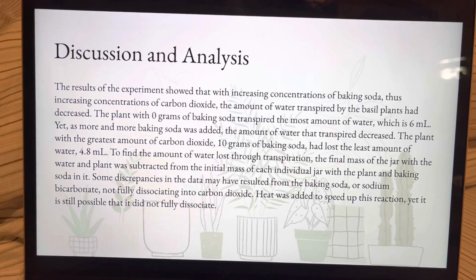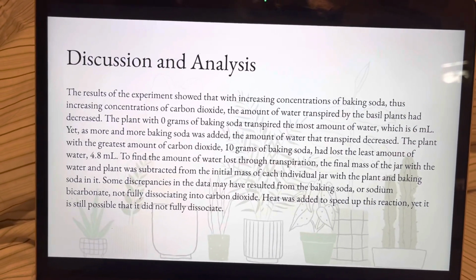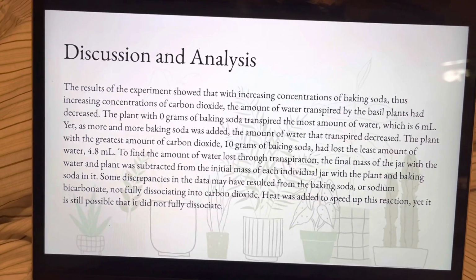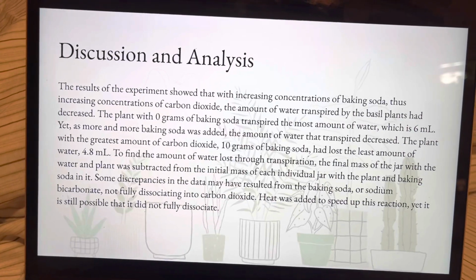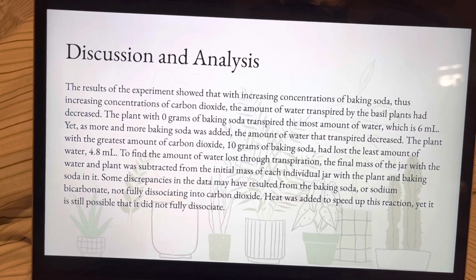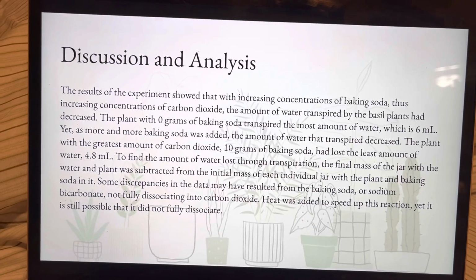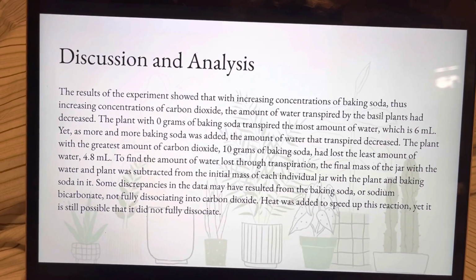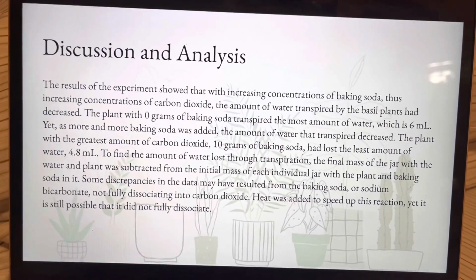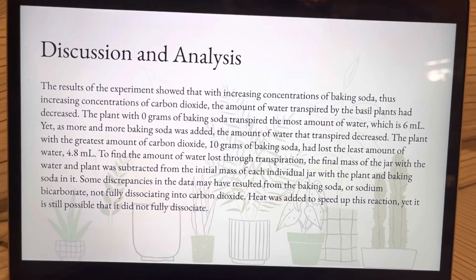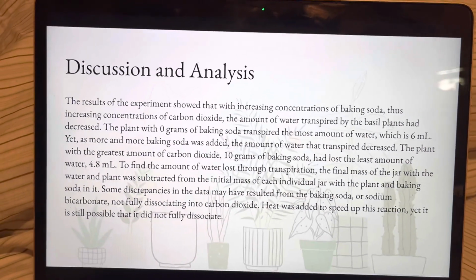I found that the plants with a higher concentration of baking soda had less water transpired, and the one with the least amount of baking soda, which is 0 grams, had the most water transpired. And some discrepancies in my data may have come from the baking soda not being able to fully dissociate into carbon dioxide gas, because adding heat may not have fully sped up this chemical process.